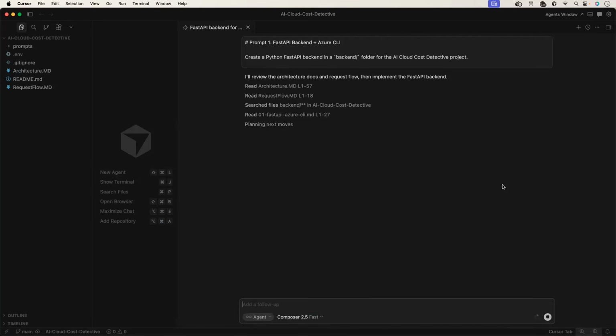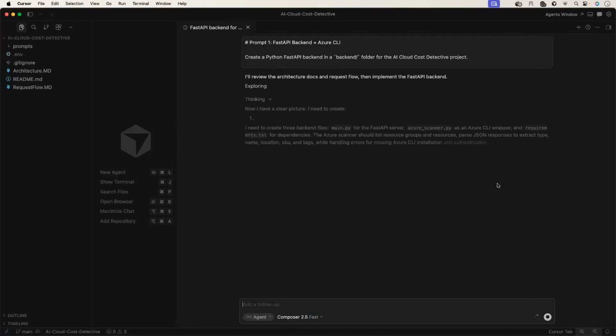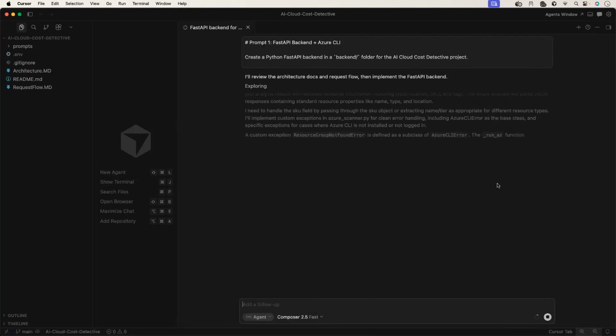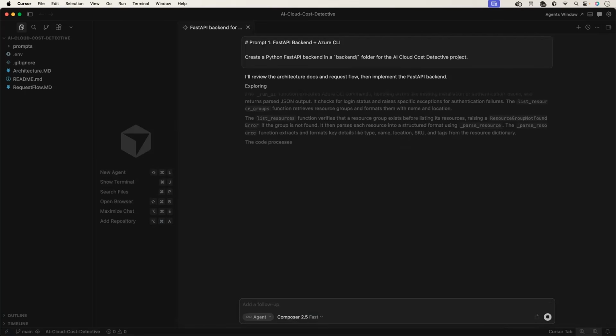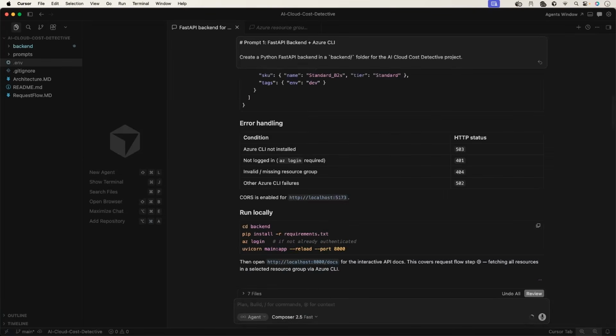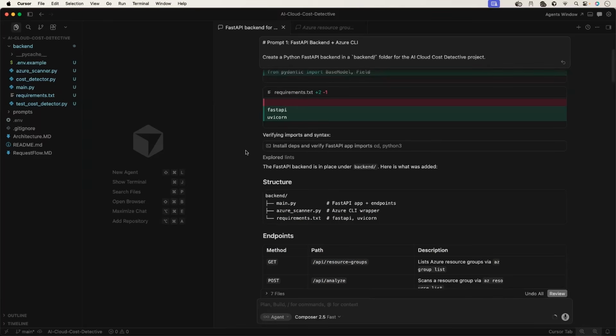It has to install Python, then it has to download the required dependencies. It has to find Azure CLI on my machine. So let's wait for 2 to 3 minutes here. Nice. In fact, it took less than 2 minutes. It created the backend where it created main.py, azure_scanner.py. It also created cost_detector.py. Let me quickly walk you through these files.